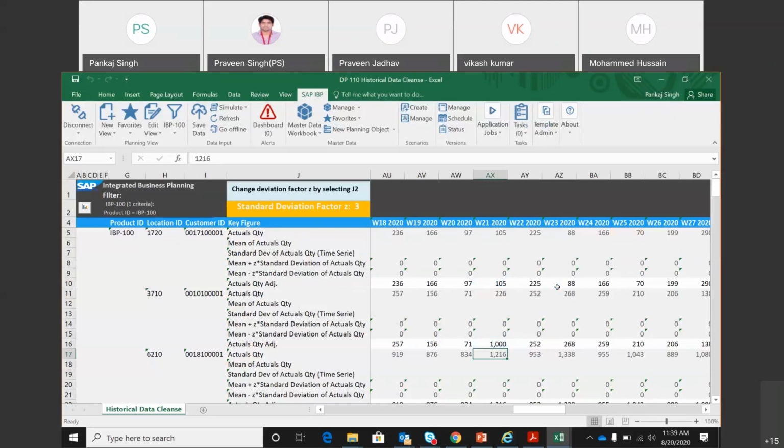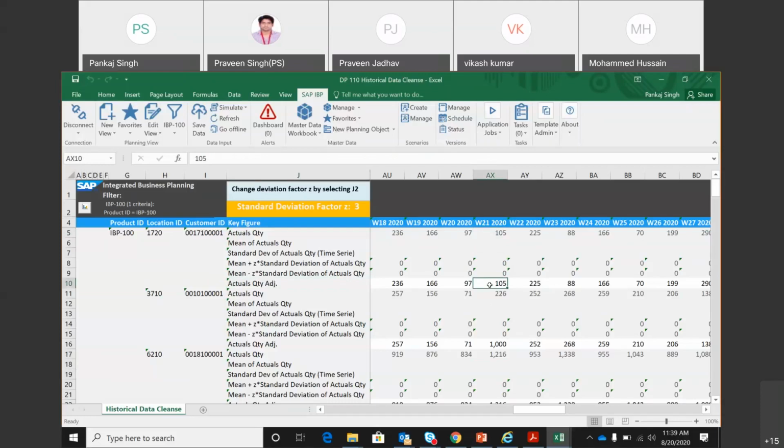Great, thank you. So it has happened. Now, the place where I made it 0, it is not happening, because if you remember yesterday, this key figure has a calculation written into it that if it finds a null value in one of the buckets, then by default it copies the value that is there in the actual quantity, and hence I'm not able to make it 0.